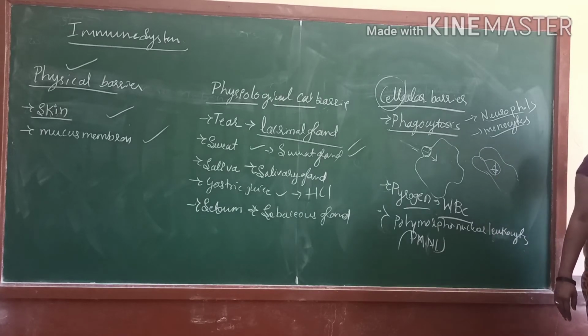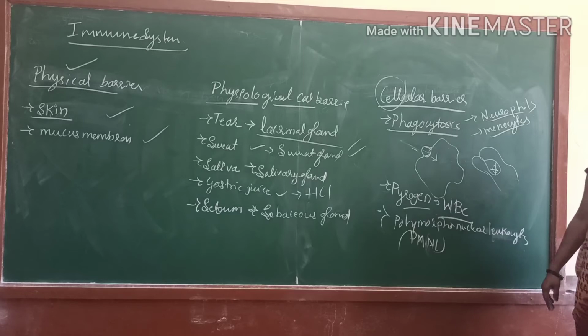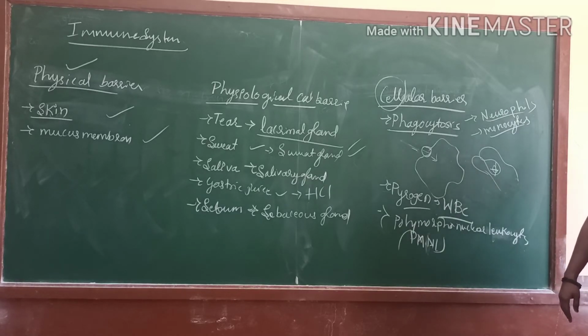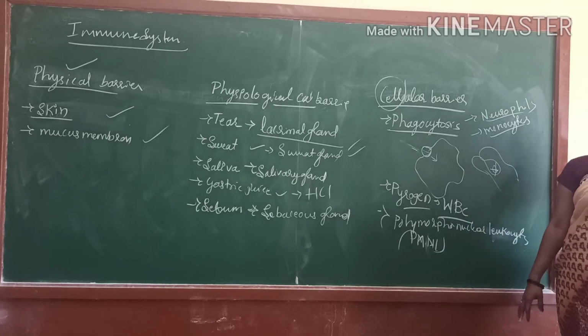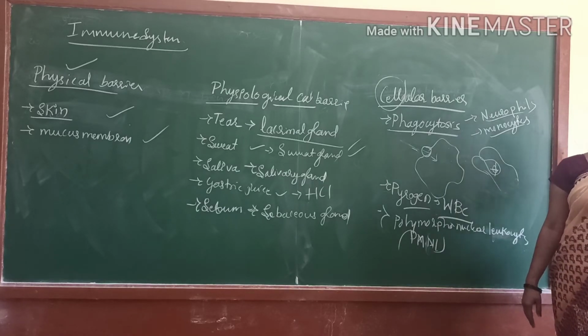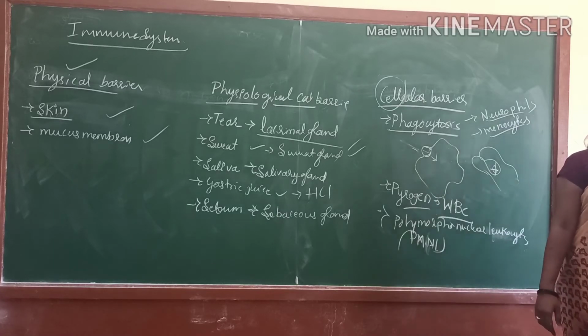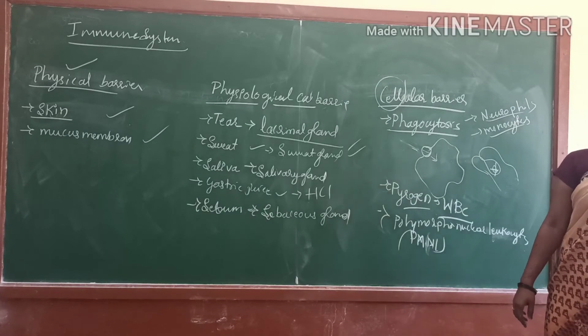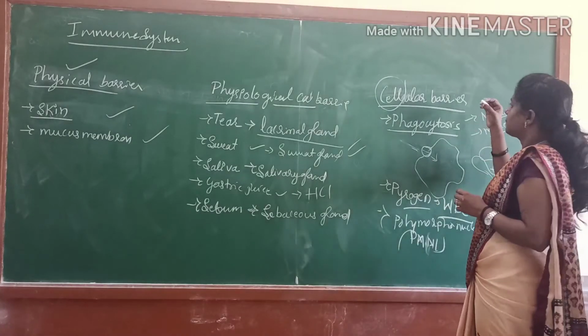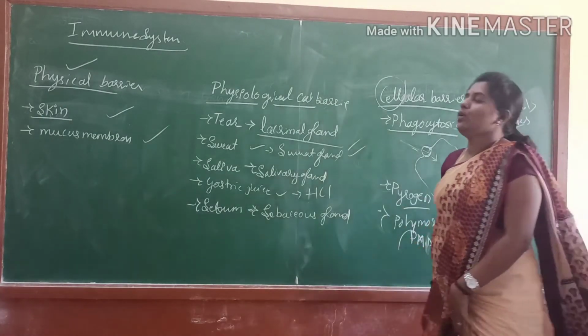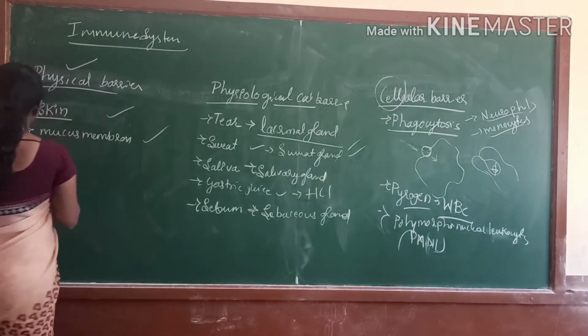Next, the cytokine barrier, and the last one is the inflammatory barrier.